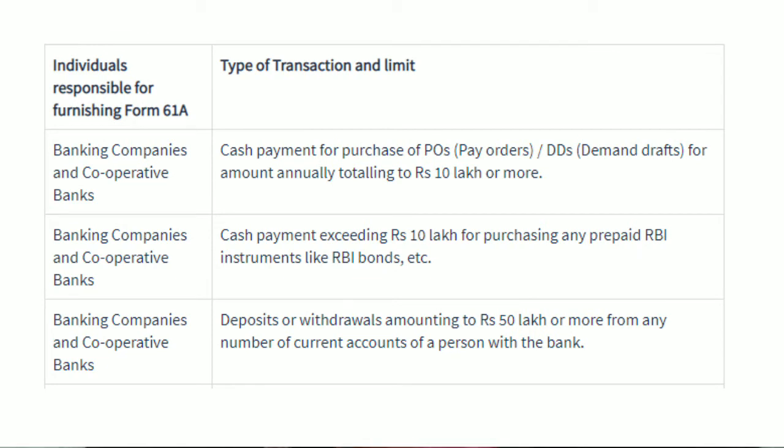As per the table, banking companies and cooperative banks must provide Form 61A in case of 1. Cash payment for purchase of pay orders or demand drafts for amount annually totaling to Rs 10 lakh or more. 2. Cash payment exceeding Rs 10 lakh for purchasing any prepaid RBI instruments such as RBI bonds. 3. Deposits or withdrawals amounting to Rs 50 lakh or more from any number of current accounts of a person with the bank.